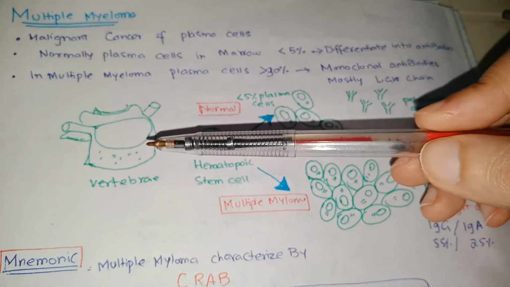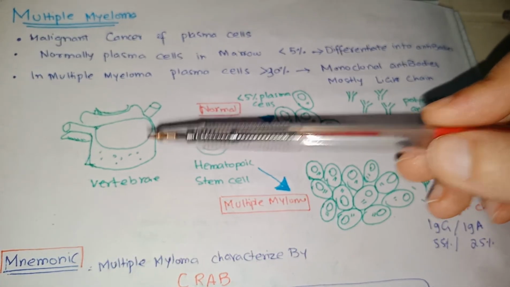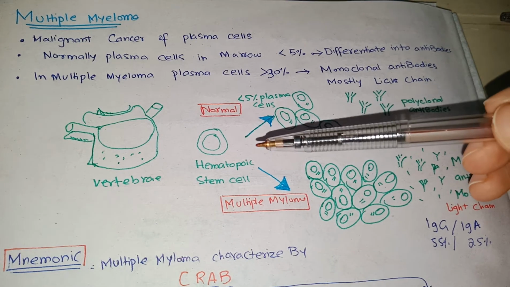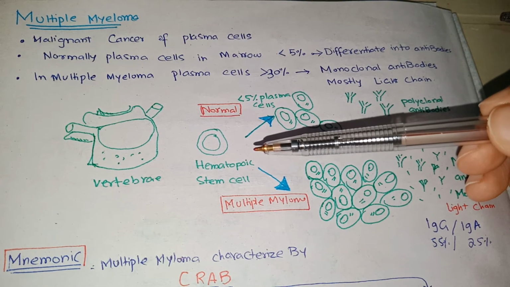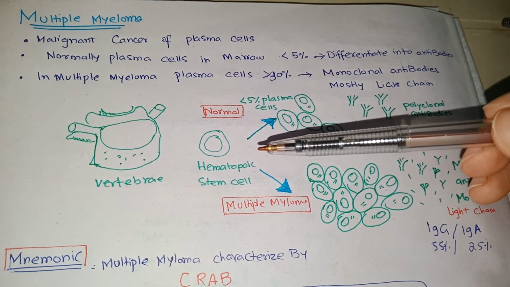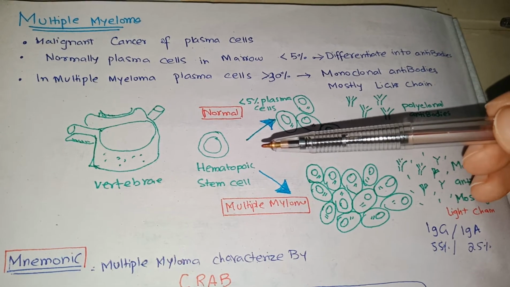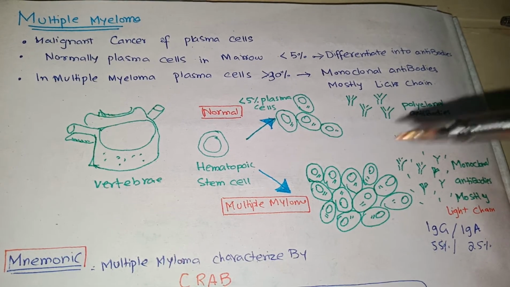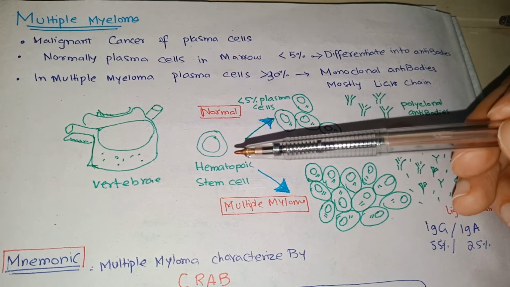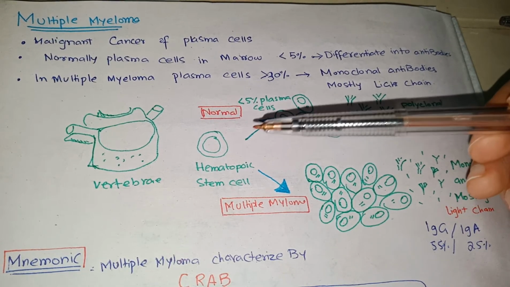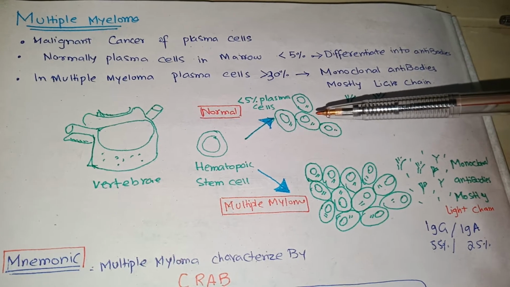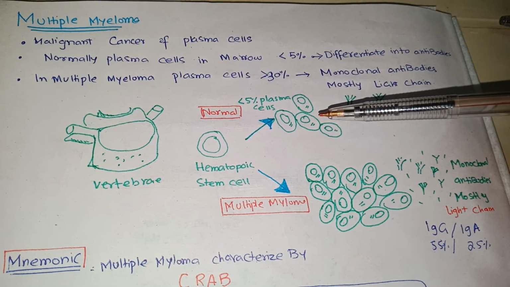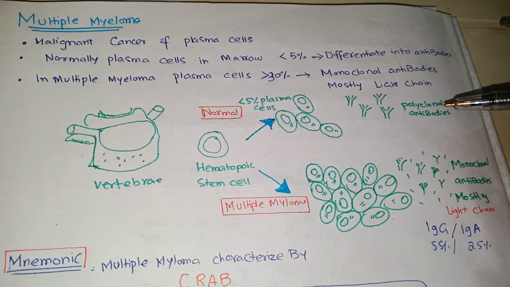This is the vertebra. The vertebra consists of hematopoietic stem cells. Hematopoietic stem cells differentiate into two series. The first one is the lymphoid series and the second is the myeloid series. The lymphoid series forms lymphocytes, and B lymphocytes differentiate into plasma cells, and these plasma cells form polyclonal